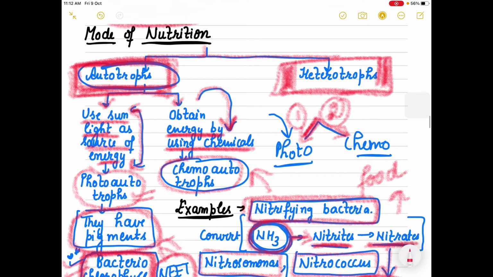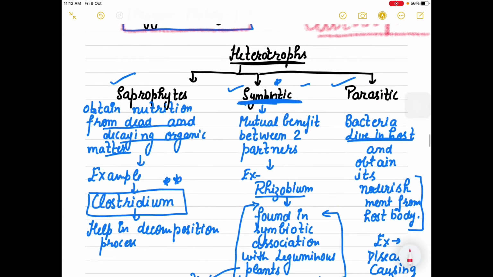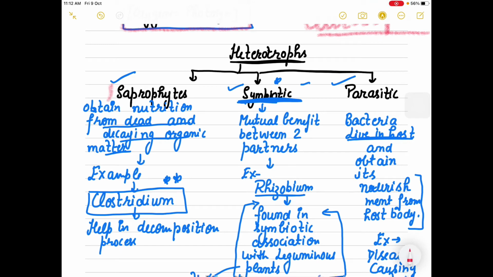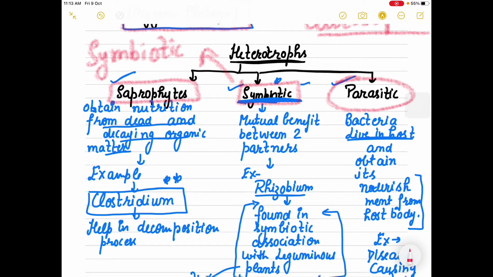Now the next category, eubacteria also show the heterotrophic mode of nutrition. Heterotrophs are of three types: saprophytes, symbiotic, and then parasitic.